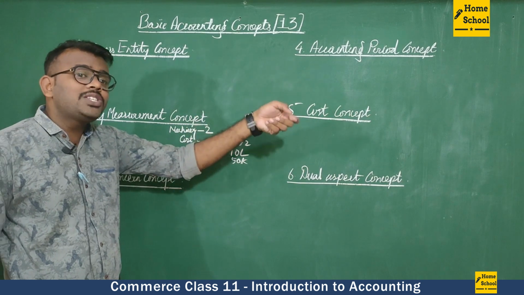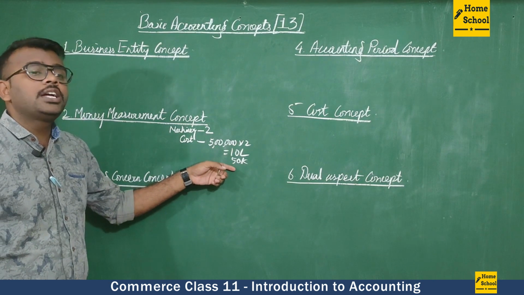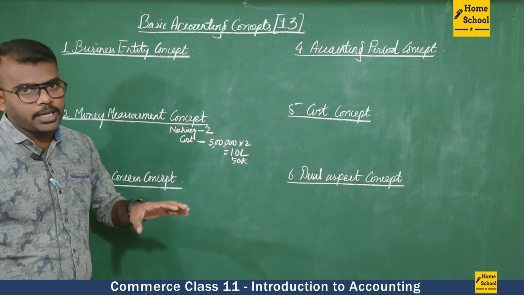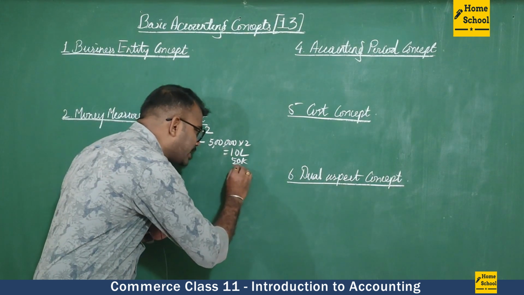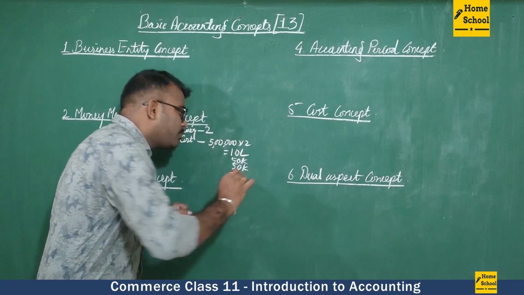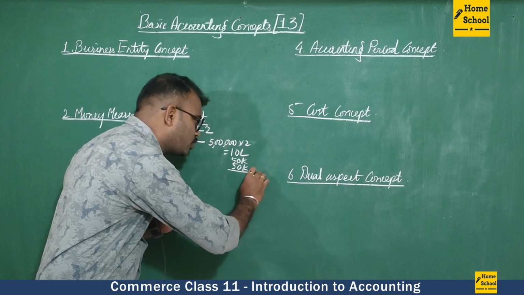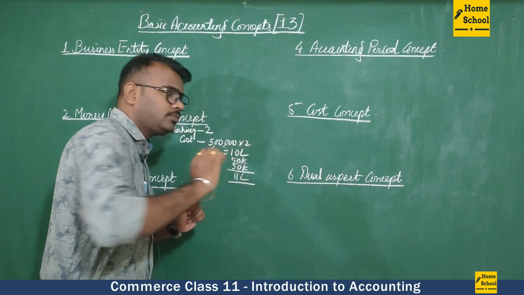Now from that place to our place, it has to be transported. For the transportation, we are paying 50,000 rupees. Now the machinery is at our plant. Now that has to be set up. For the setting up of the machinery, we are spending 50,000 rupees. So what is the total amount we spent to buy the machinery? That is 11 lakh rupees.